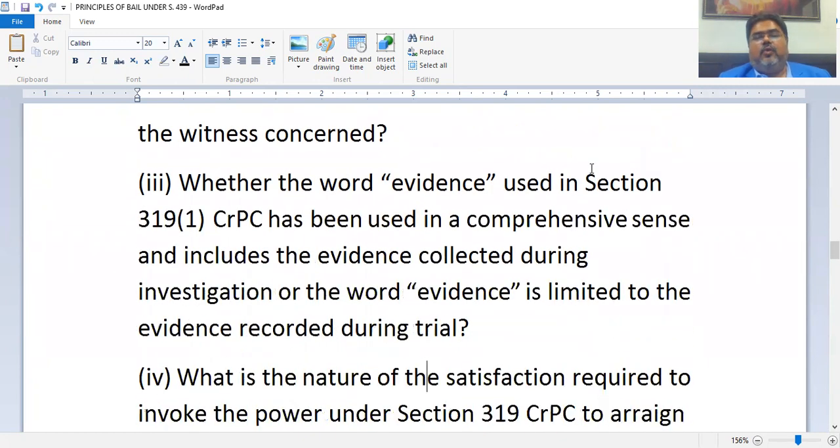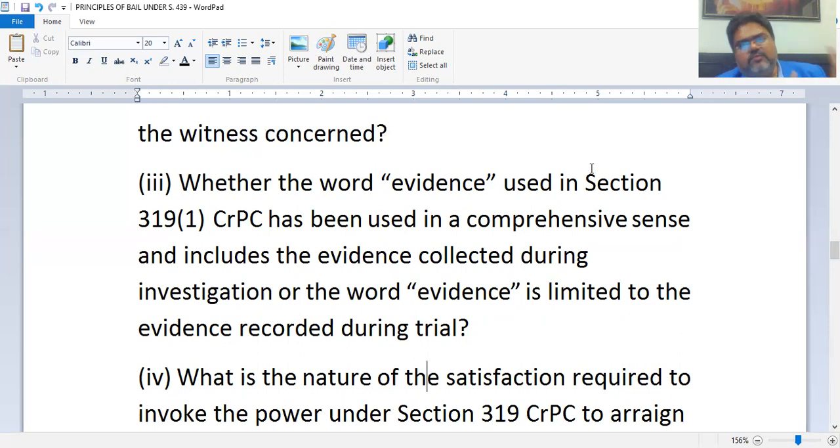The third question is whether the word evidence used in Section 319 subsection 1 CRPC has been used in a comprehensive sense. Comprehensive sense here signifies whether this evidence includes all the materials collected during investigation, all the materials. Now it may be noted here that when an investigating agency completes its investigation, it may not produce all the materials before the court, or it may decide not to produce certain materials because they are either not relevant or they do not have much weight, whatever.